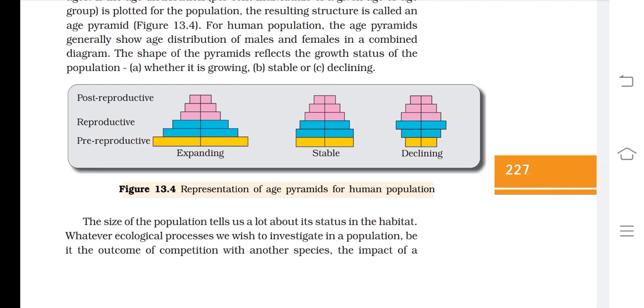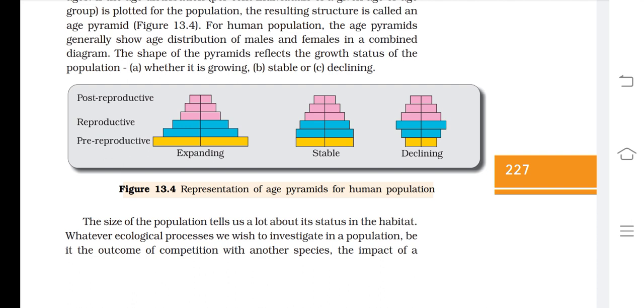Now see diagram number 13.4, representation of age pyramid for the human population. You will remember the shape of all three types of pyramids. In the first pyramid, the yellow line is larger than the blue line. Three categories are there: post-reproductive, reproductive, and pre-reproductive. These are the three categories of organisms depending upon reproductive capacity, and we discussed it a lot in the last lecture.